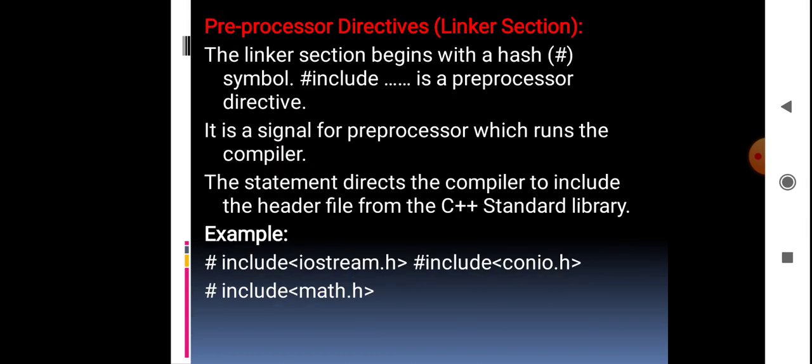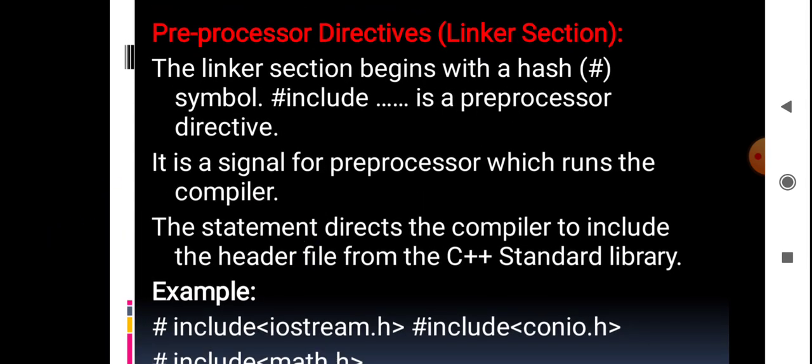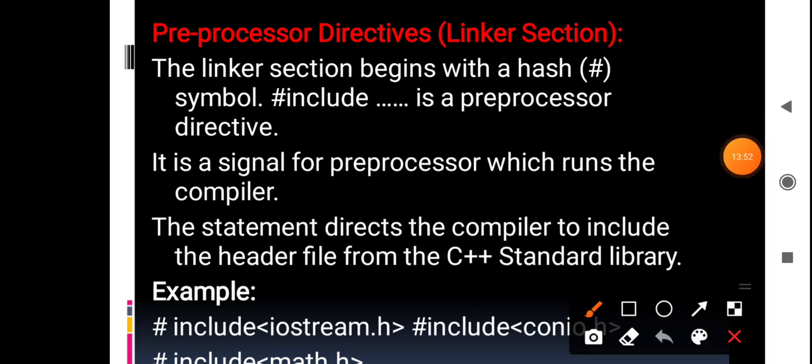So next is preprocessor directives or linker section. The linker section always begins with the hash. With this symbol the linker section will always begin. For example, hash include iostream.h, hash include conio.h, hash include preprocessor.h.